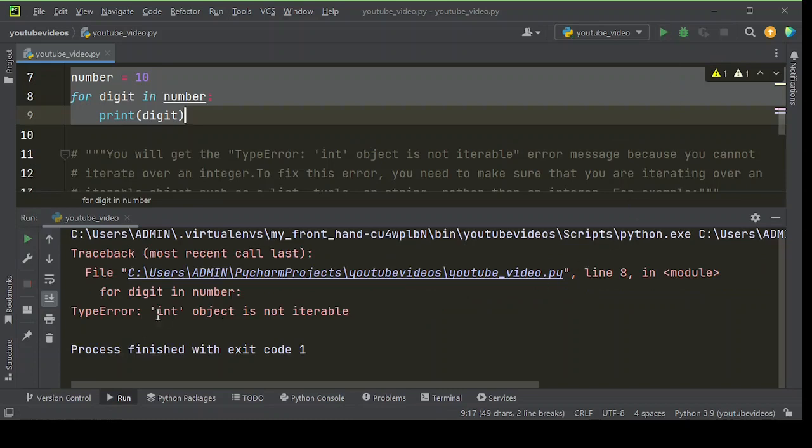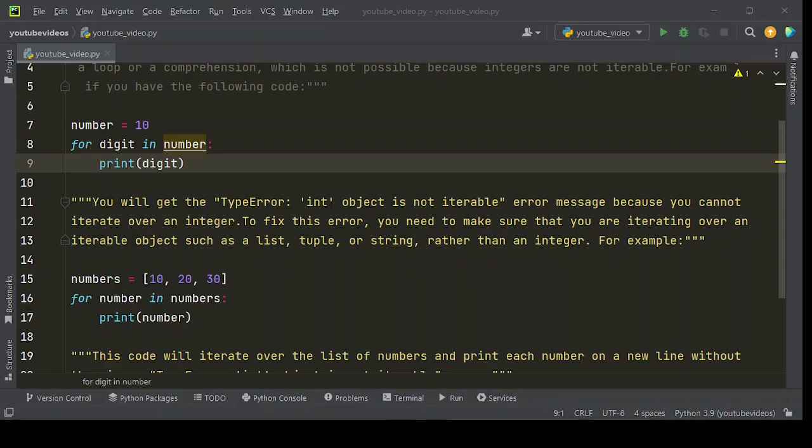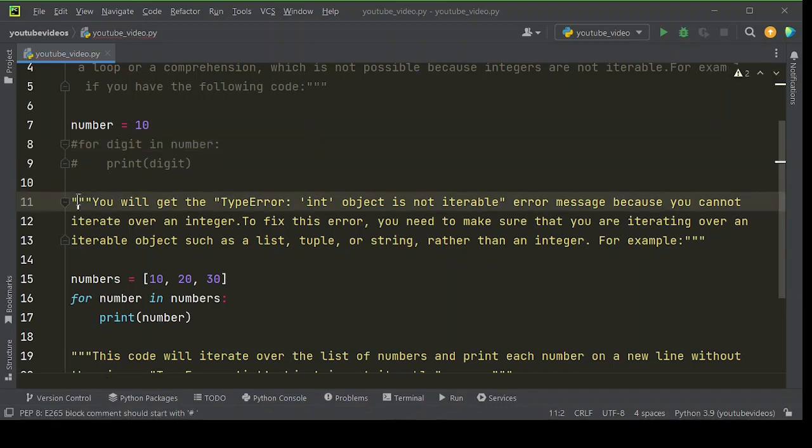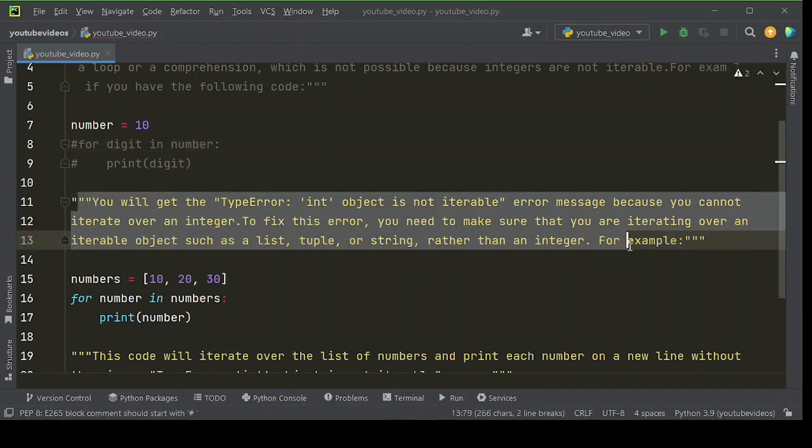Let's run this code. This kind of problem you can find. You will get the TypeError: int object is not iterable error message because you cannot iterate over an integer.